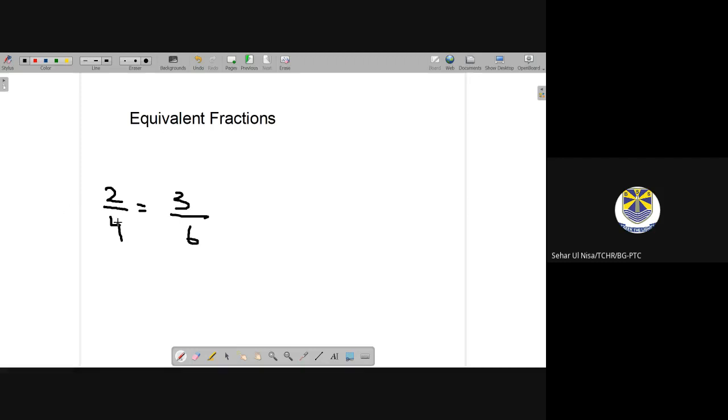When you simplify 2 by 4, what will it give you? 2 ones are 2 and 2 twos are 4, so it will give you 1 by 2. And when you simplify 3 by 6, it will give you 1 by 2. You can also write some other equivalent fractions like 5 by 10, which will also give you 1 by 2. Then you can also take one more, 6 by 12, that will also give you 1 by 2.